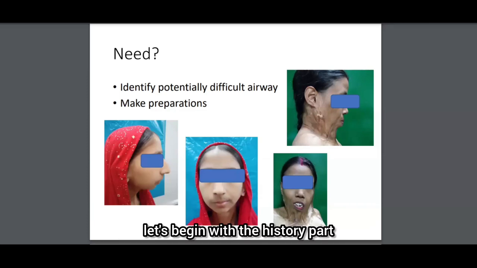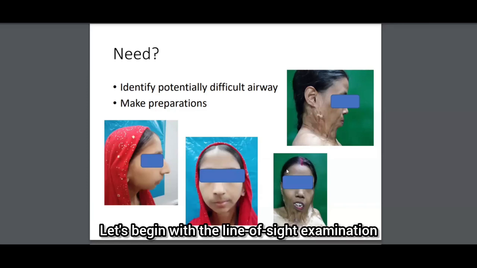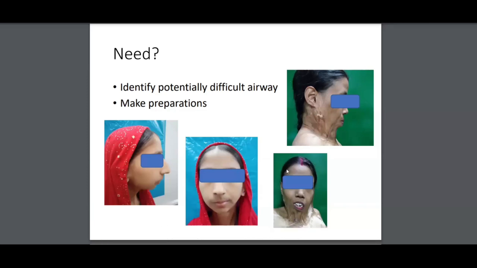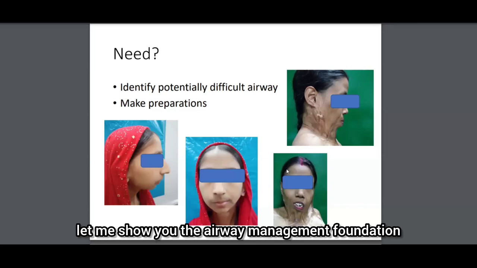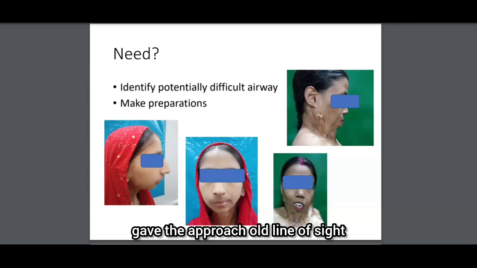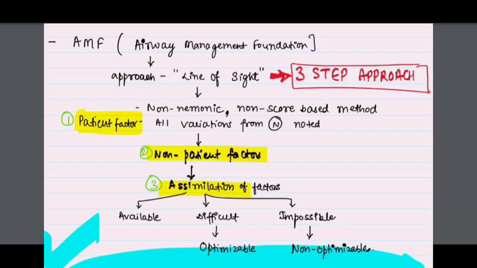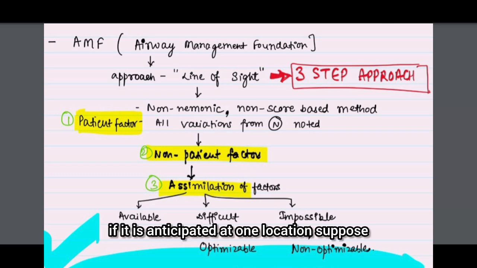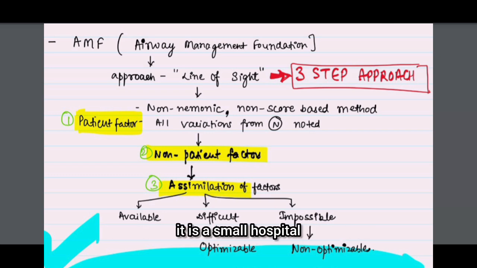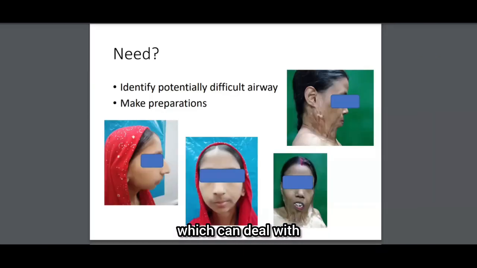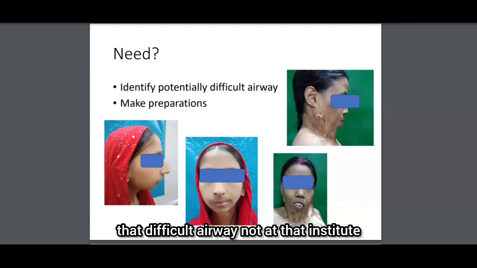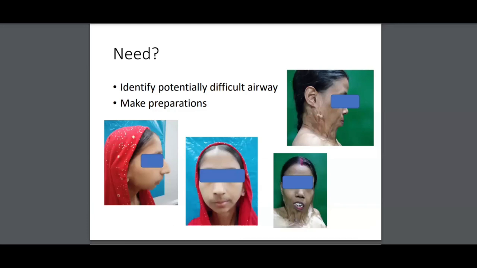Now, let's begin with the history part and the examination part. Let's begin with the line of sight examination. What does that mean? Let me show you. The Airway Management Foundation gave the approach called line of sight, which was a three-step approach. It is very obvious that a difficult airway, if it is anticipated at one location, suppose it is a small hospital and it doesn't have instruments which can deal with that difficult airway, then at that institute, that difficult airway may be very difficult to handle.